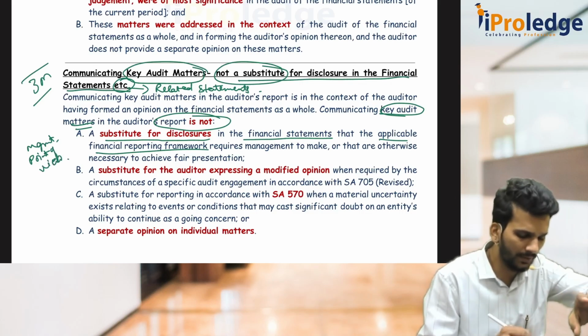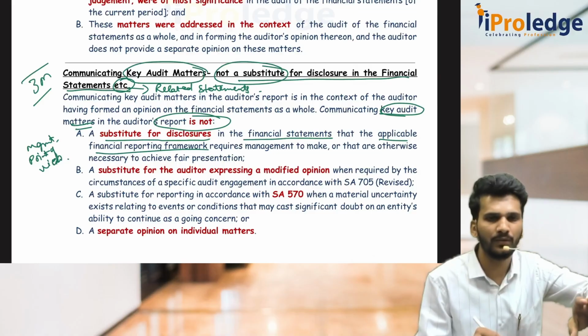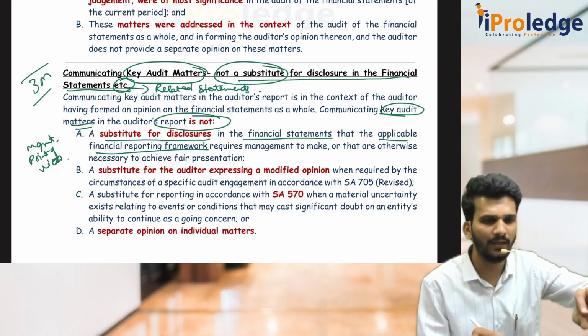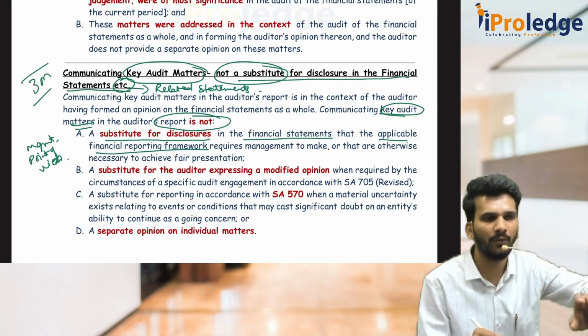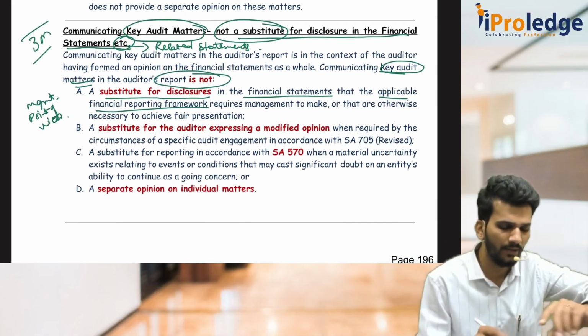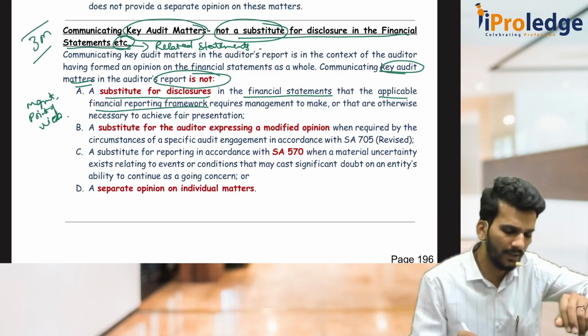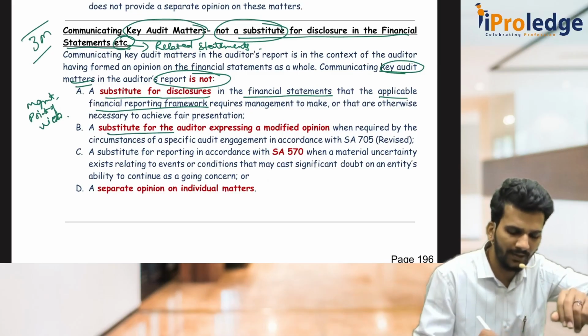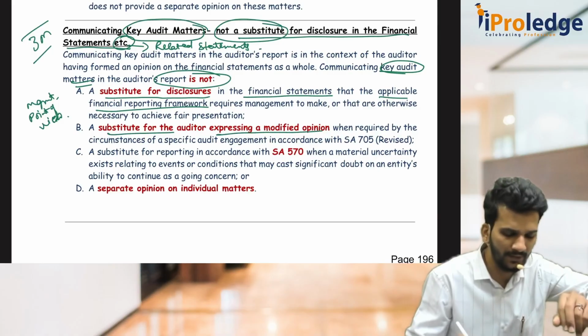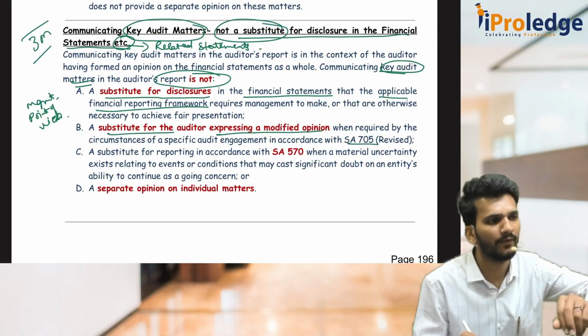So the disclosure part is from management. They have to disclose. Just because I tell it in my key audit matter, it does not mean that you are not supposed to tell it in your financial statements. You have to disclose it. Second, just because I put a few things under key audit matter, it is not a substitute for expressing a modified opinion as per 705.